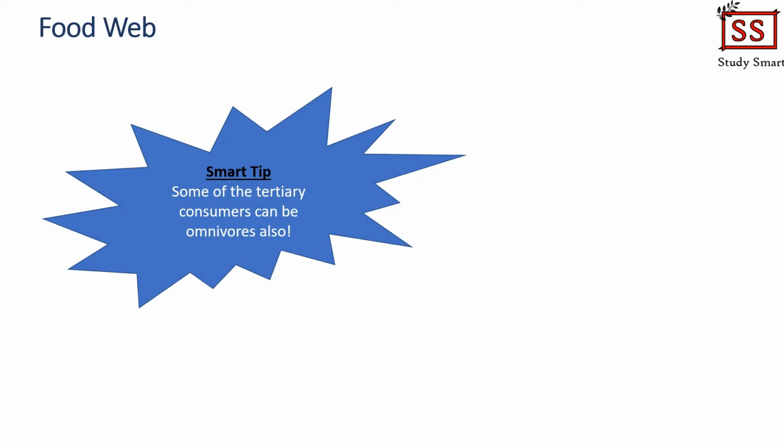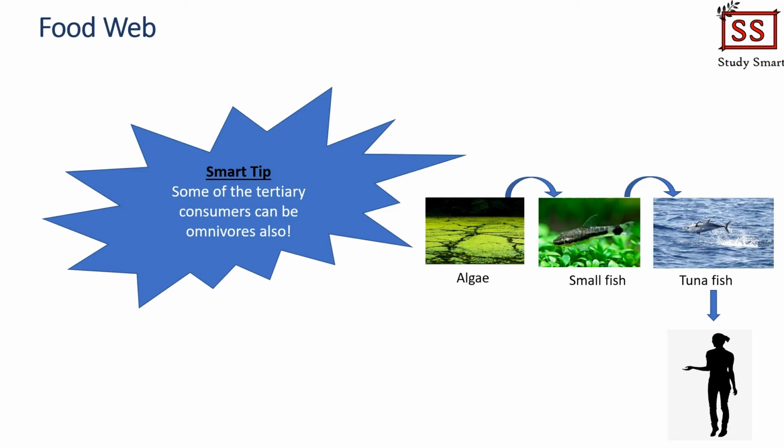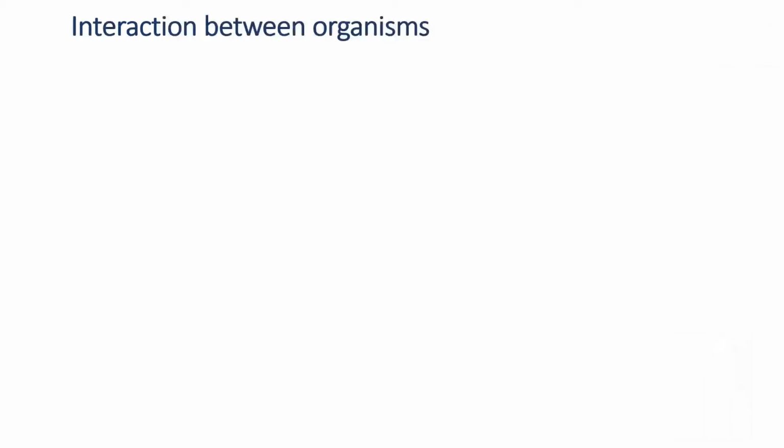How is it possible? Okay, let's look at the food chain over here. In this food chain, if you see, the human beings are actually considered as a tertiary consumer. And as I mentioned earlier, human beings are omnivores. So this makes the tertiary consumer an omnivore also. So for tertiary consumers, we can conclude that most of them will be carnivores, but there are some occasions where the tertiary consumers can be omnivores as well. Okay, students, so I hope you all understand how the diet among consumers works.